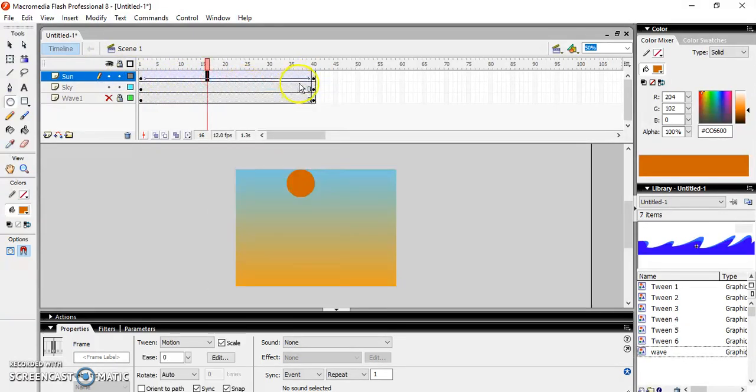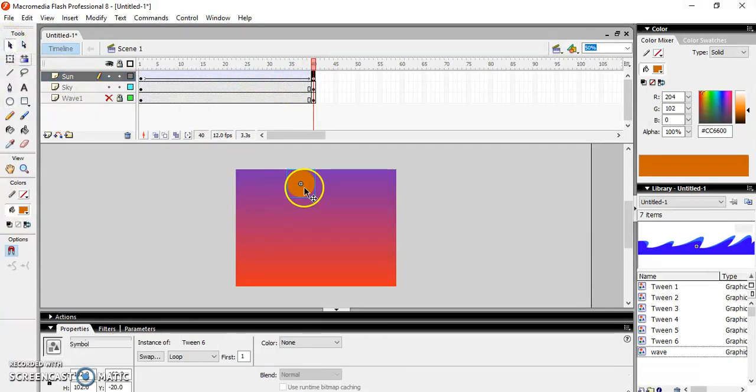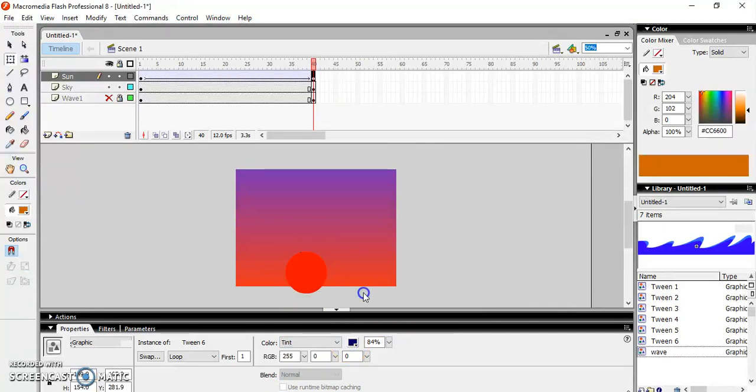Create motion tween. Go to the last keyframe and change the position of sun. Bring it down. You can increase the size of the sun as it is setting down. Now I want to change the color, so go to color and tint. Choose a color and take this one.